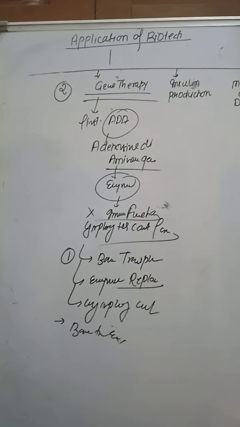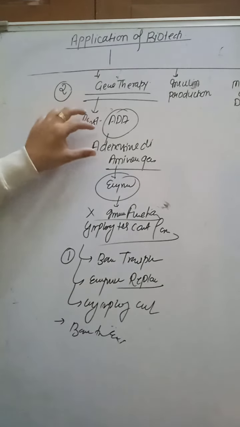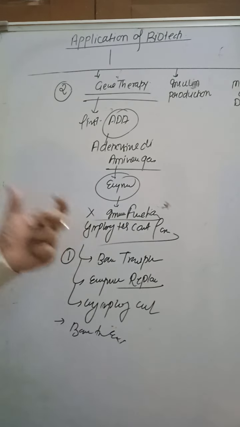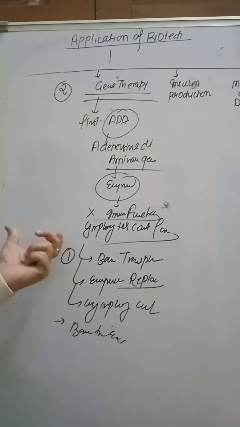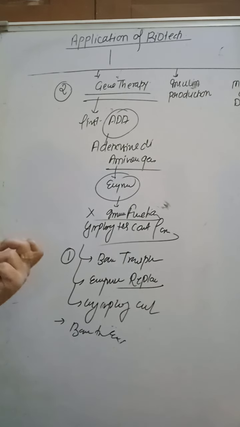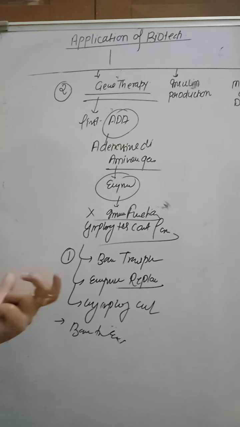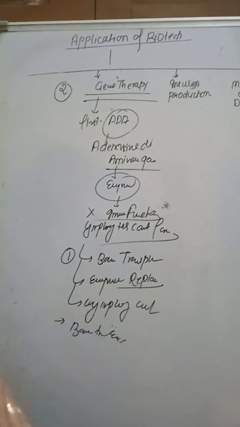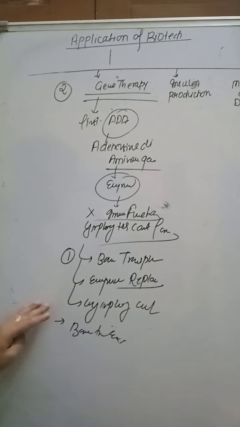Important: in gene therapy, adenosine deaminase is important for proper immune functioning and helps in the formation of lymphocytes. If the lymphocytes are absent, the immune system gets weak. So adenosine deaminase deficiency can be treated with bone marrow transplantation, enzyme therapy and lymphocyte culture outside in a medium. So that is the treatment for adenosine deaminase deficiency.